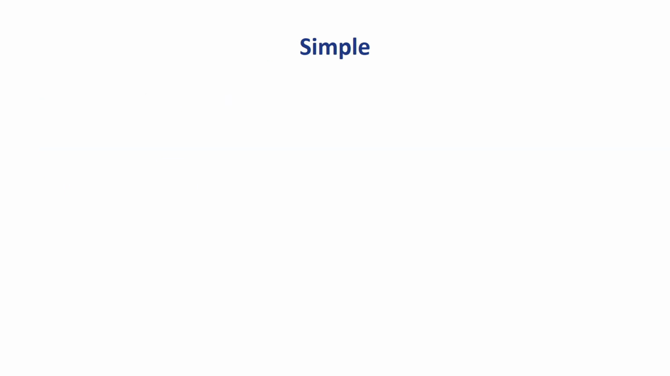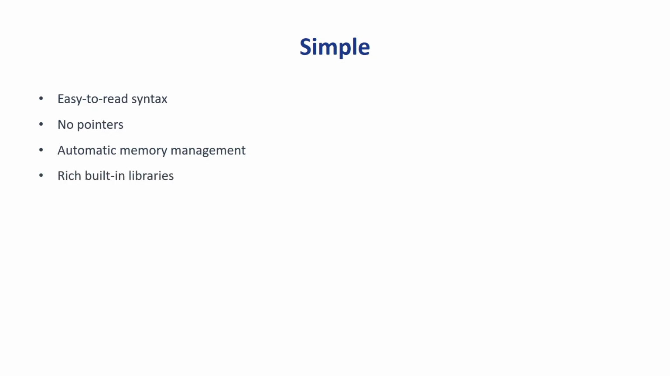The next feature is simple. Java is called a simple language because its syntax is easy to read and understand. It removes complex features like pointers and manual memory management. Java also provides built-in libraries so developers can write less code and focus on logic. For example, every beginner can write a simple Java program like printing hello world with just a few lines of code. So this is all about simple.